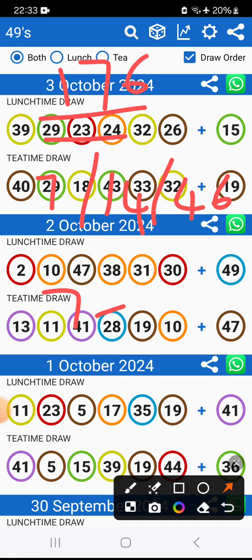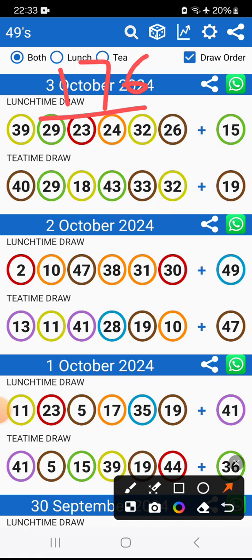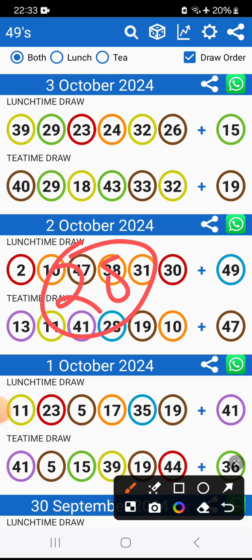Right now, before I break this code deeper, yesterday we had this banker, guys. I'm forgetting some of the things, guys. We had this banker which was 25. If you check very well, I've been saying we must not change this number. And what they are doing, these people, they are busy removing this 25 from our mind. But mark my words, this 25 will pay soon. We will always stay with this number.